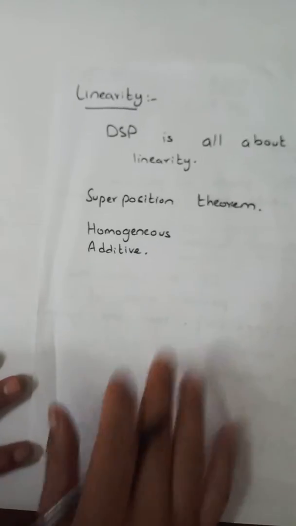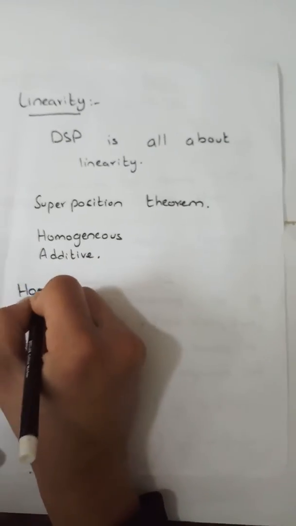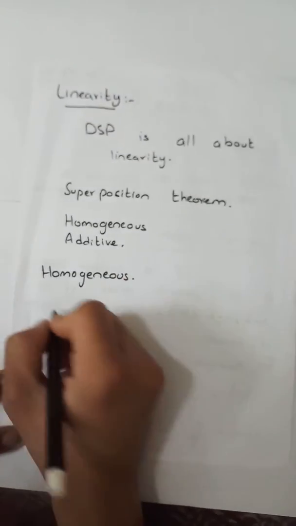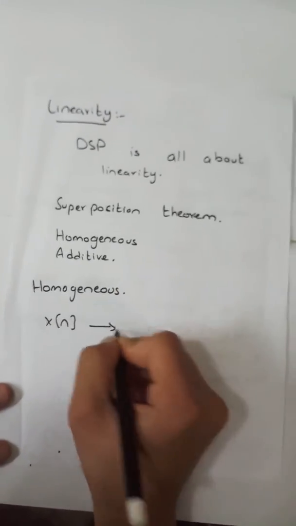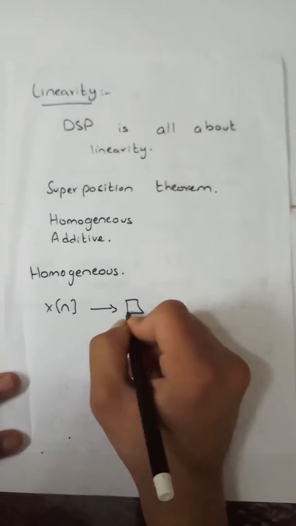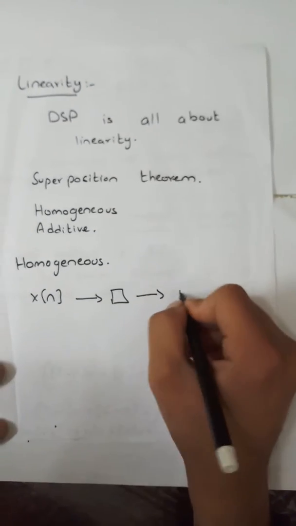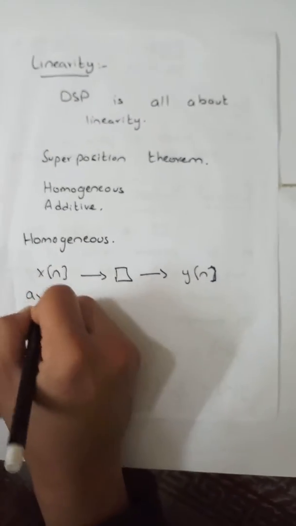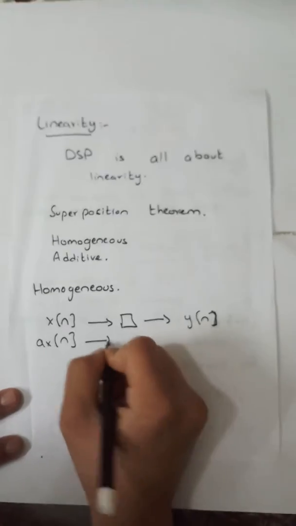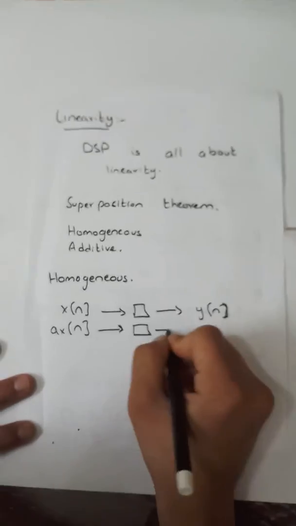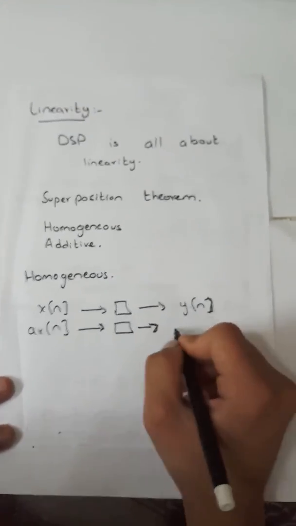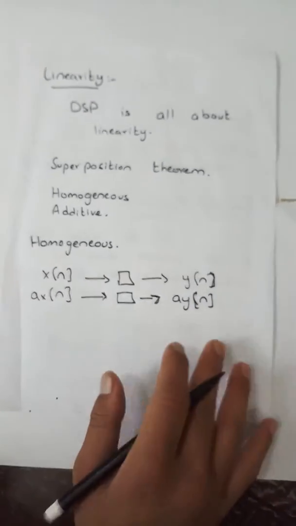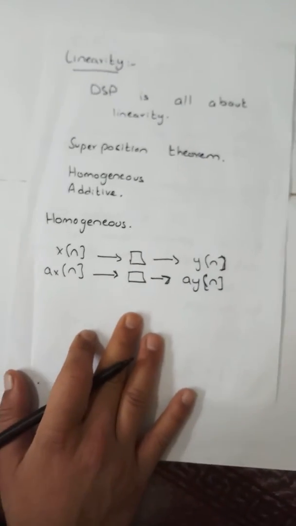Like we can take an example of homogeneity. Homogeneous: x[n], and if we pass it through any system or any channel, it will give us the same output. Like if we multiply any constant to an input and it passes through any system, then it will give us the same scaled output. This is homogeneity.